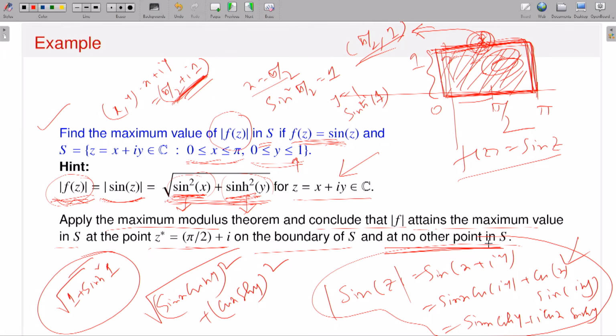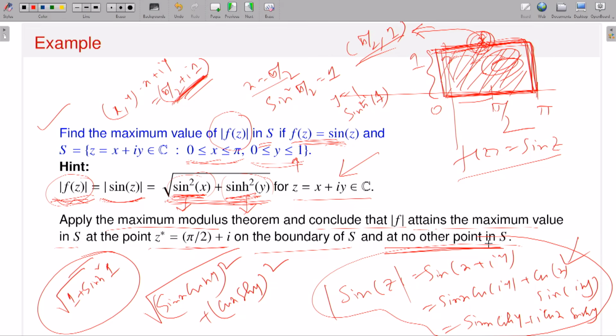So if I give you a problem like finding the maximum and minimum of functions, and you would like to apply the maximum modulus theorem or minimum modulus theorem, first you have to be careful and check whether it satisfies all the hypotheses.